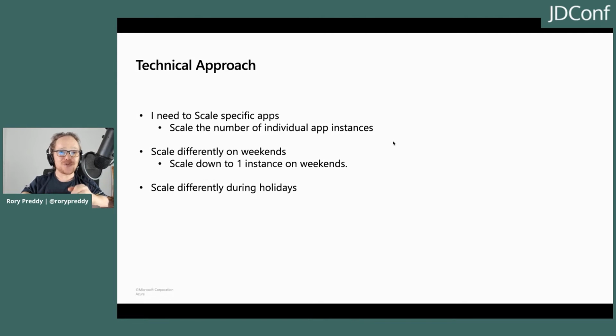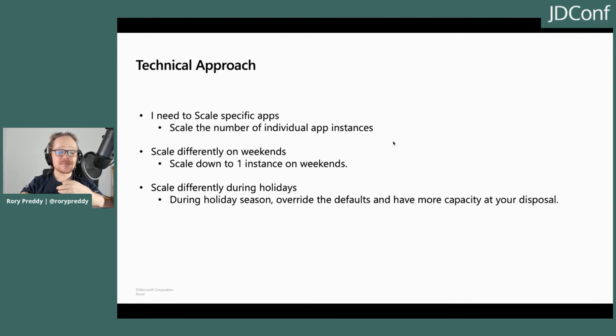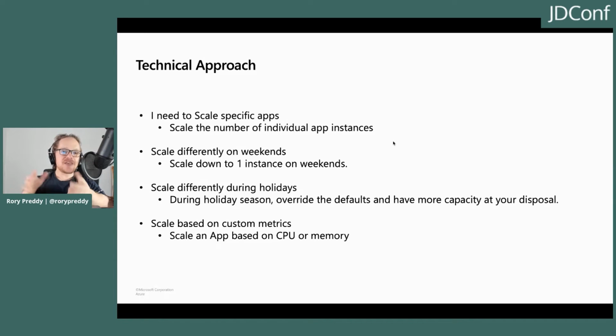If I want to scale differently during holidays, then during the holiday season, we override the defaults and have more capacity at my disposal. And finally, we scale based on custom metrics. In this approach, we scale an app based on CPU and memory. It looks like I need to configure my application to automatically scale.